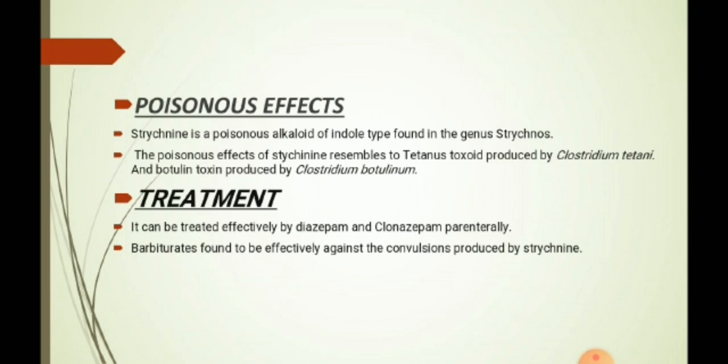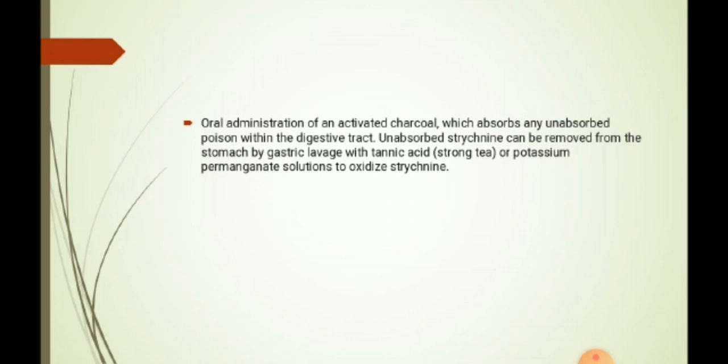Treatment. It can be treated effectively by diazepam and clonazepam parenterally. Barbiturates are found to be effective against the convulsions produced by strychnine. Oral administration of activated charcoal absorbs any unabsorbed poison within the digestive tract. Unabsorbed strychnine can be removed from the stomach by gastric lavage with tannic acid or potassium permanganate solution to oxidize strychnine.